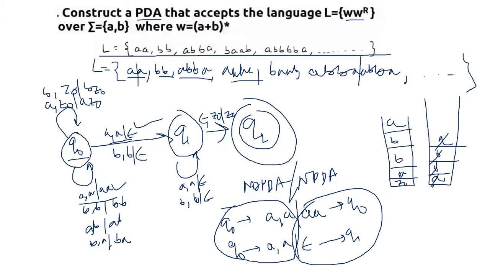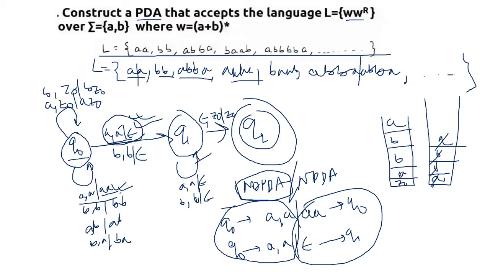Now there is no problem with this one. Even if you reach over here, you cannot do anything on this, so what you need to do is finally apply this again, and you are going to get this A popped out again and again, over here and over here. So there is no problem. But this is the non-determinism, that you don't know where to go. You can go here, you can go here. Where you need to go, you need to find it using the deterministic push down automata. So how can you convert it? We'll discuss it in our further lectures, but this is the answer to that particular push down automata problem.